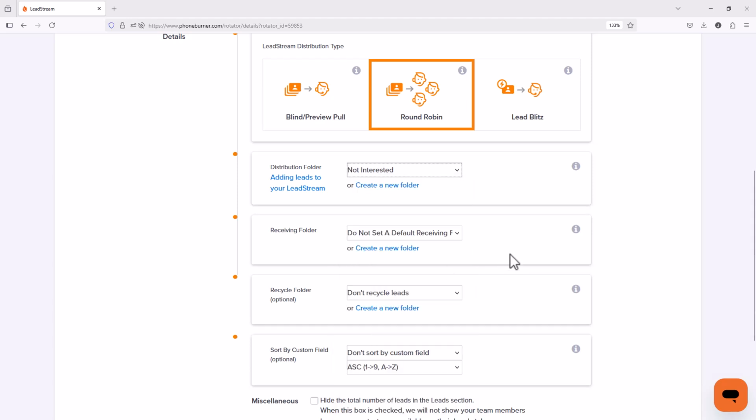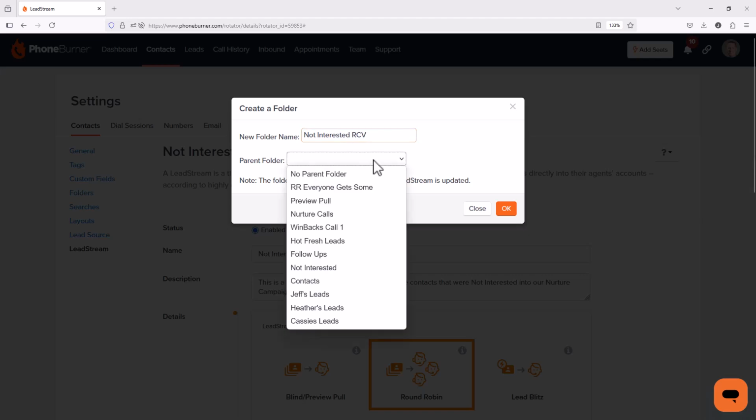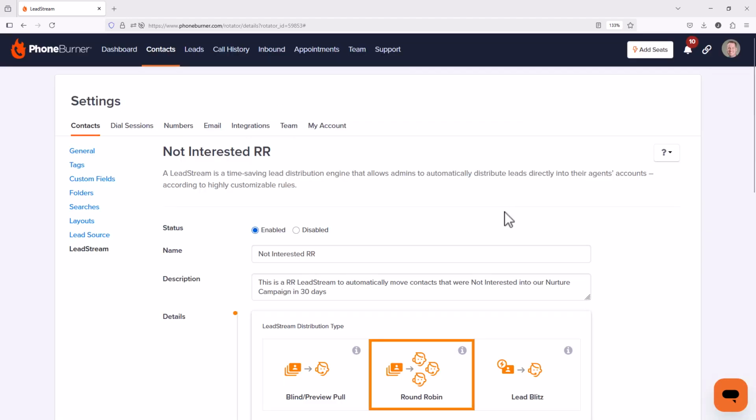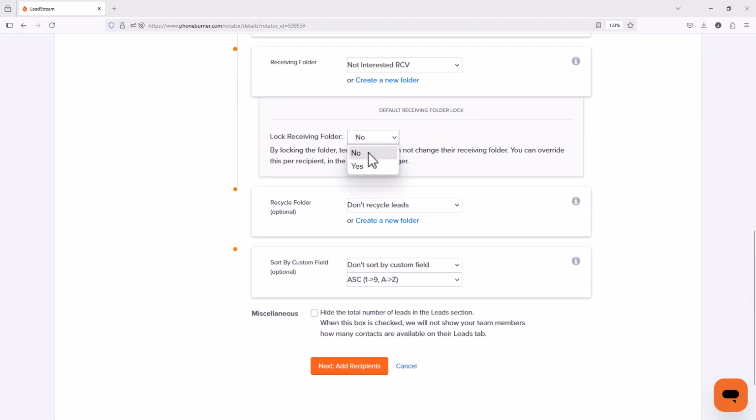Now we're going to move on to our receiving folder. We need to select a receiving folder. And I'm just going to create a new receiving folder. I'm going to call this not interested RCV for receiving. And I'm going to make this a subfolder under the not interested folder, and I'm going to click OK. Once I click OK, let's go down and lock it in.